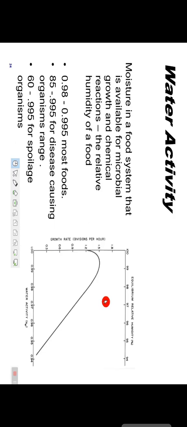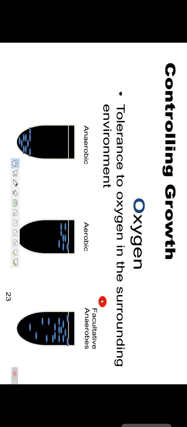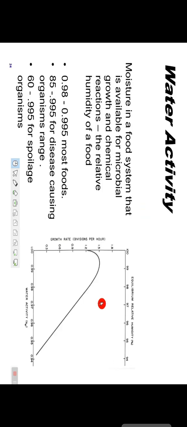Oxygen is another important factor for the growth of microbes, and we can control the growth of microbes with the help of oxygen also, because aerobic bacteria need oxygen. If we don't supply oxygen, aerobic bacteria will not grow in that environment. Anaerobic bacteria grow only if oxygen is absent, and facultative bacteria grow in both. So according to tolerance to oxygen in the surrounding environment, there are 3 types of bacteria.